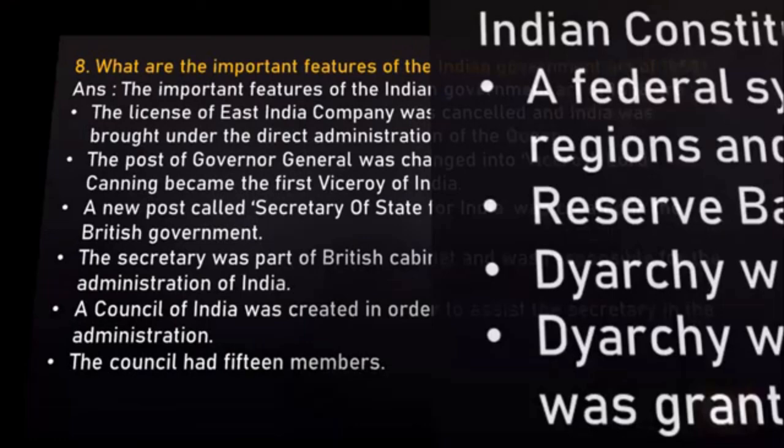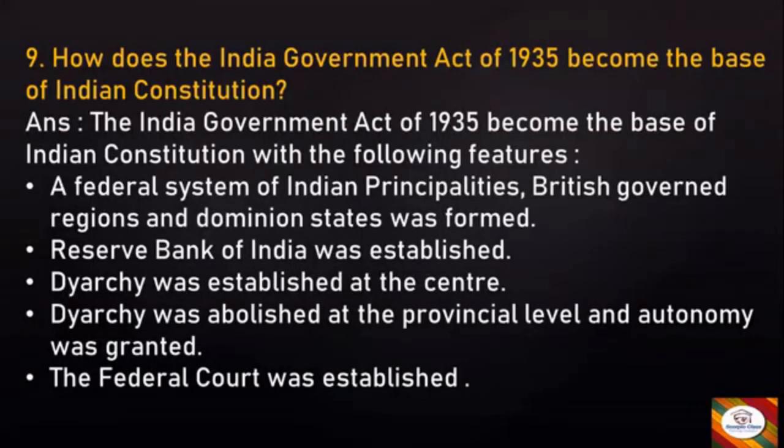Next question. How does the India Government Act of 1935 become the base of Indian Constitution? Answer: the India Government Act of 1935 became the base of Indian Constitution with the following features. A federal system of Indian principalities, British governed regions and Dominion states were formed. Reserve Bank of India was established.